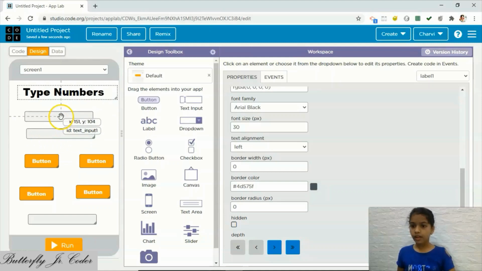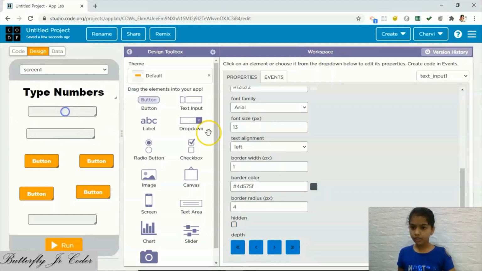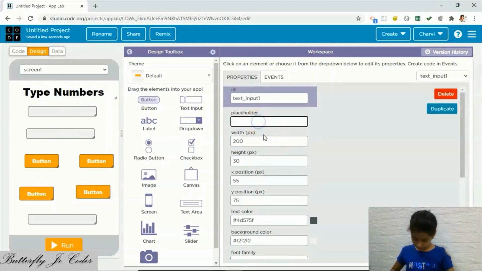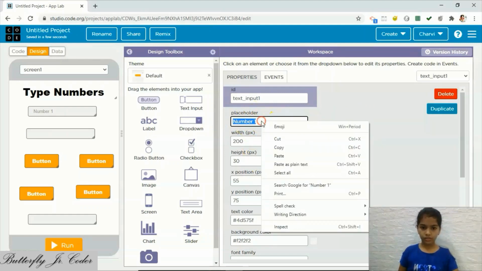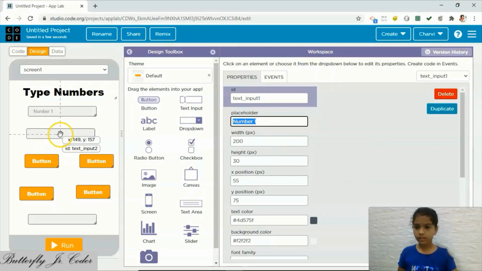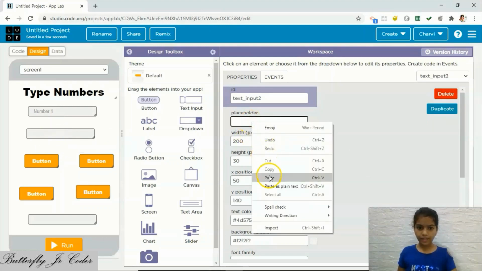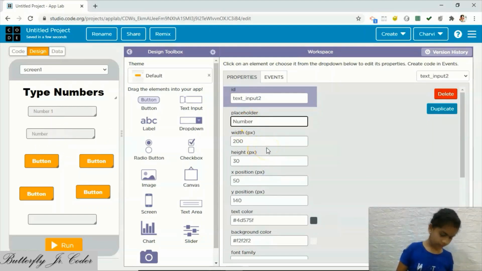Okay, now we will type here as number 1. Now just copy it and paste it, and instead of number 1 type here 2.